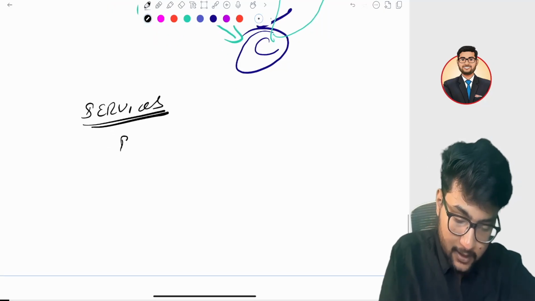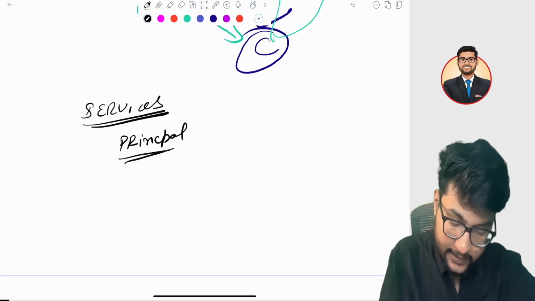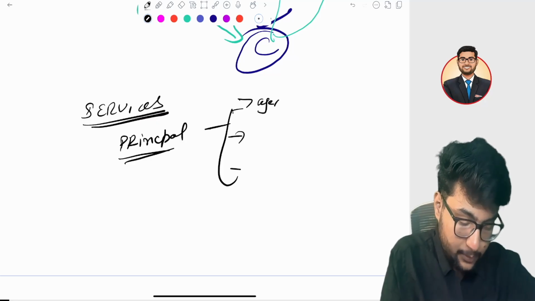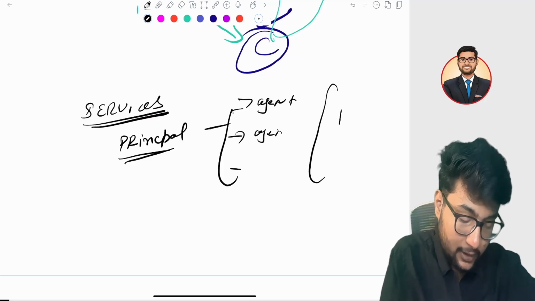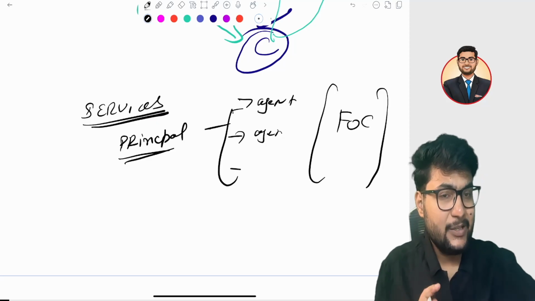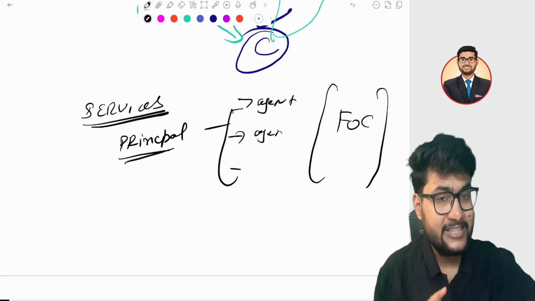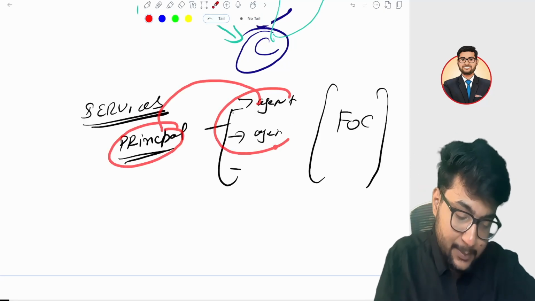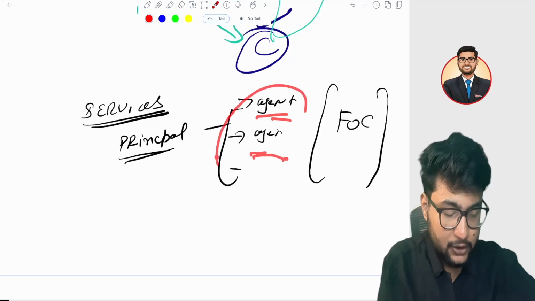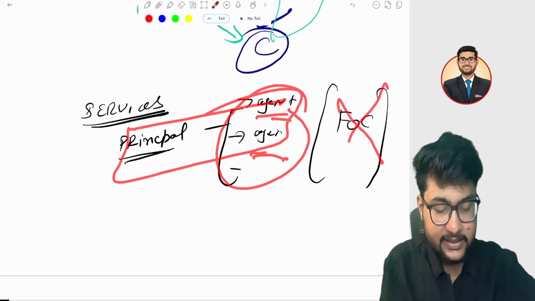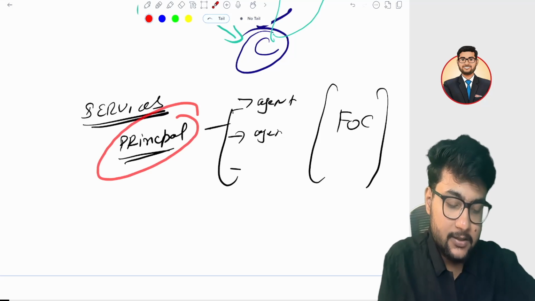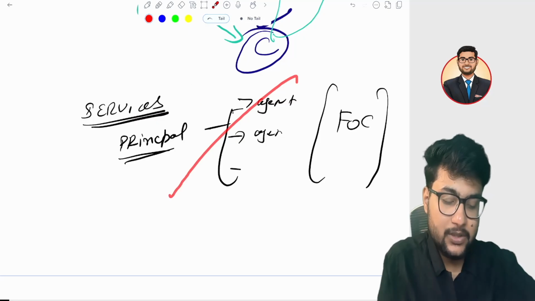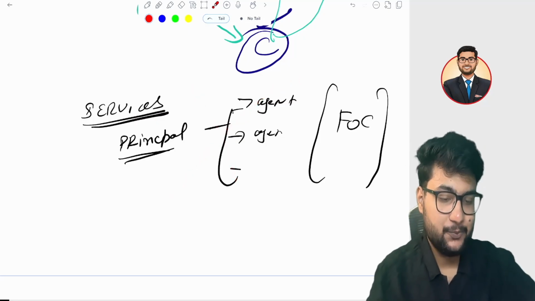If, for example, a principal holds a seminar in which he appoints all his agents, and the transaction is of course free. Of course, we are talking about Schedule 1, which applies only when there is no consideration and it is in the nature of a business. The principal is giving the seminar to all the agents, and even though the agent has paid nothing, a principal-agent relationship can exist. But here the thing is services, not goods, hence it is not considered a supply. I hope it is clear to you.